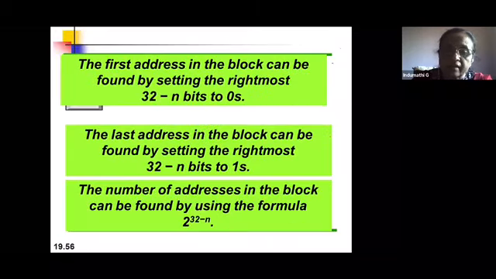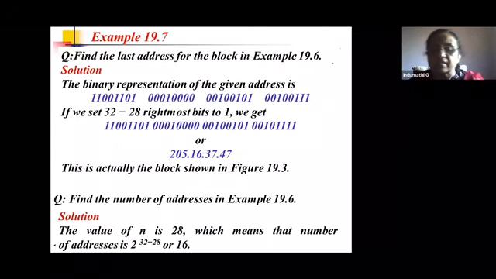How do you calculate the number of addresses? The number of addresses is calculated by the formula 2 to the power of 32 minus n. So 32 minus 28 is 4, and 2 to the power of 4 is 16. So this organization has been granted 16 addresses whose first address is 205.16.37.32 and last address is 205.16.37.47. So that's the range of addresses.